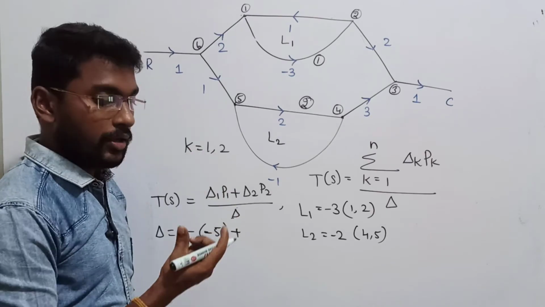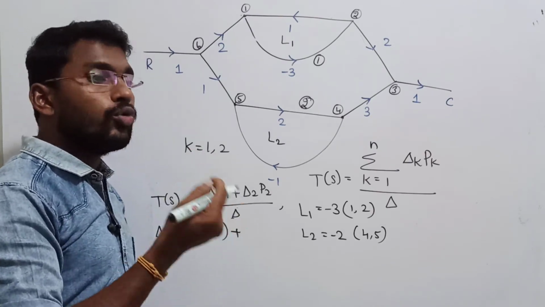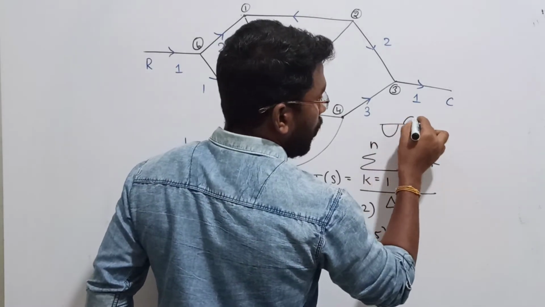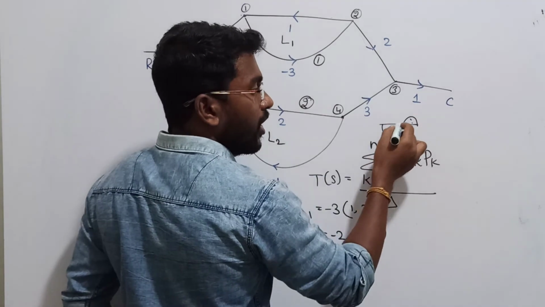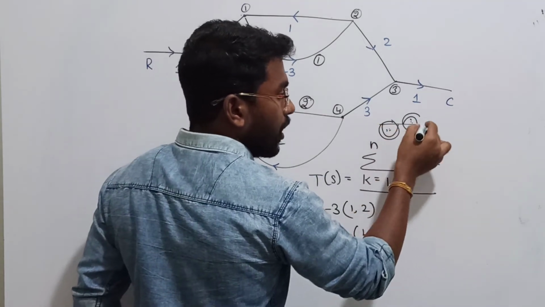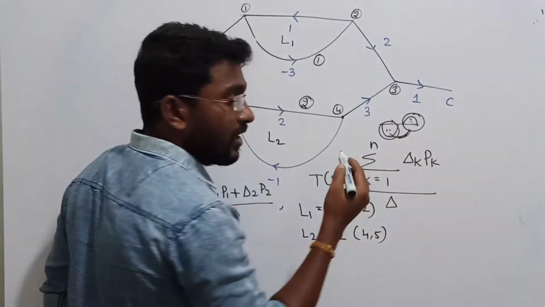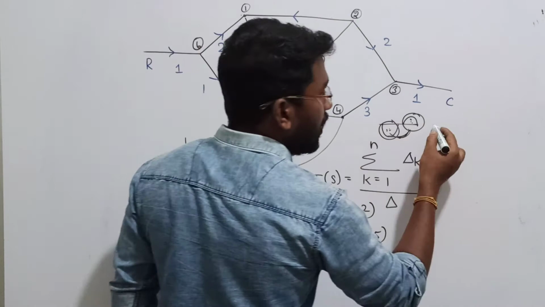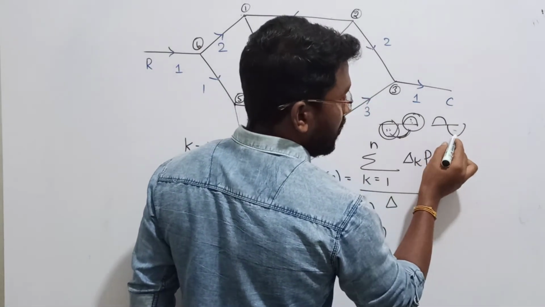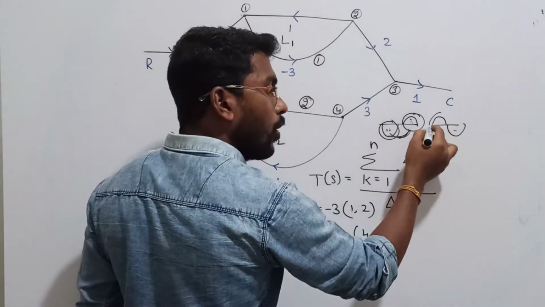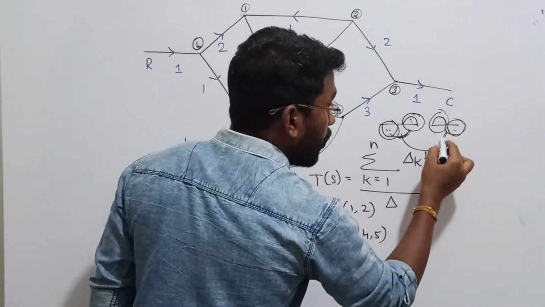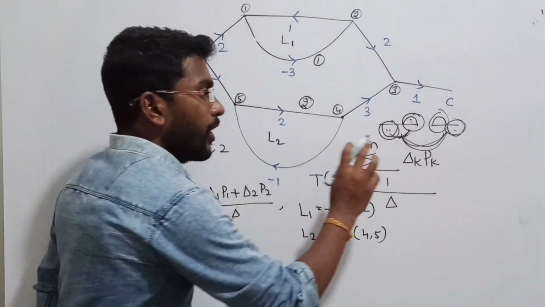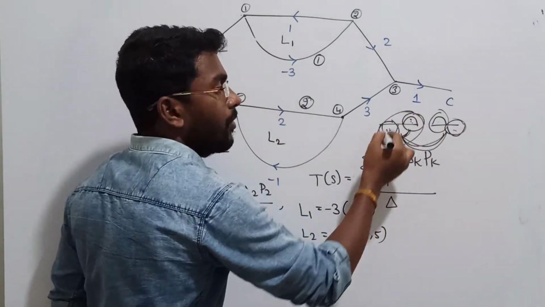The sum of product of two non touching loop gains means we add all such products. For example, I have loops that are not touching each other. We find the gain of each and multiply the two; that is the product of two non touching loops. Then if there is one more pair that is also not touching, we find its product too and add the two results. That is the meaning of the sum of product of two non touching loop gains.